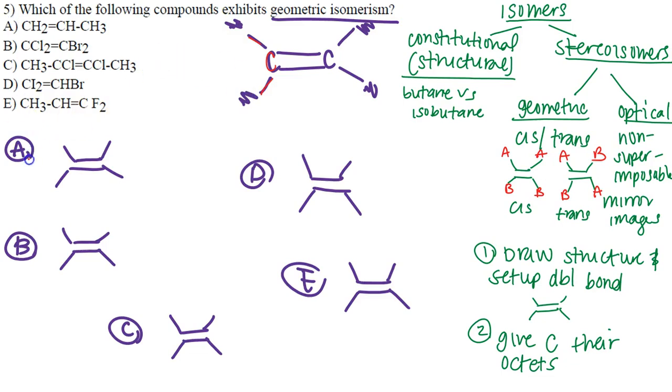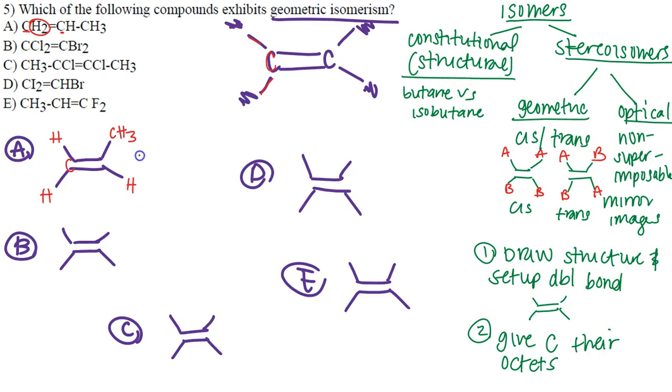So for letter A, we have CH2. That means that this carbon here is single bonded to two hydrogen atoms and double bonded to this carbon here. So I have a hydrogen here and I have a hydrogen here. Let's move forward. We also have this carbon. It is single bonded to a hydrogen and also single bonded to a methyl group, CH3. Now, could I have put this as a straight line and kept it a straight line? Yes, because it's a methyl group. But I want to write out CH3 this time around.